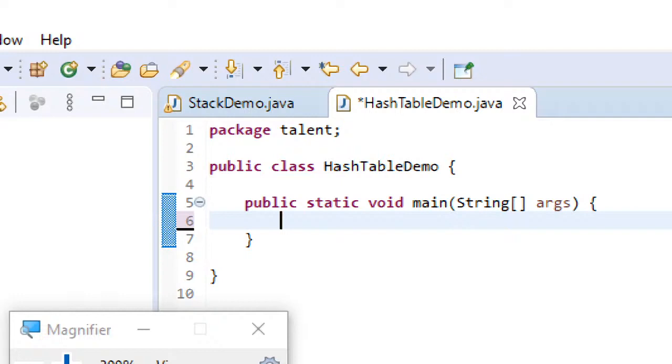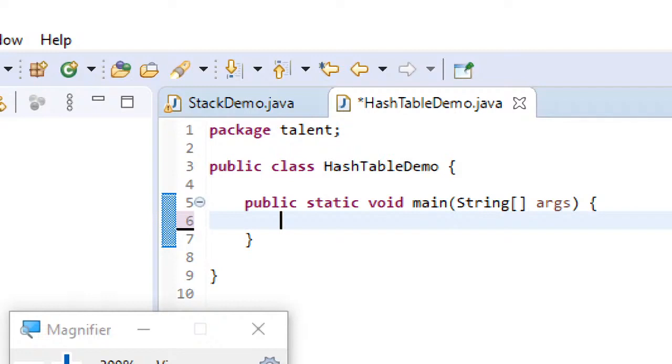Hash table is subclass of dictionary, where dictionary is an abstract class. So hash table has implemented all the dictionary abstract methods, and also map methods, because hash table syntax itself is hash table extends dictionary, implements map, where dictionary is an abstract class and map is an interface.